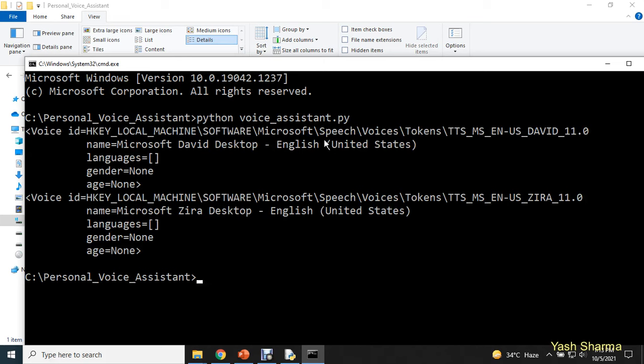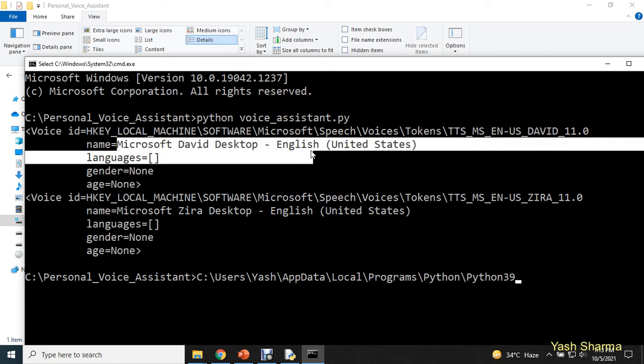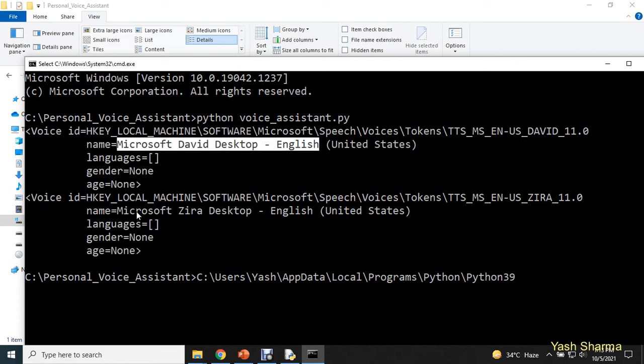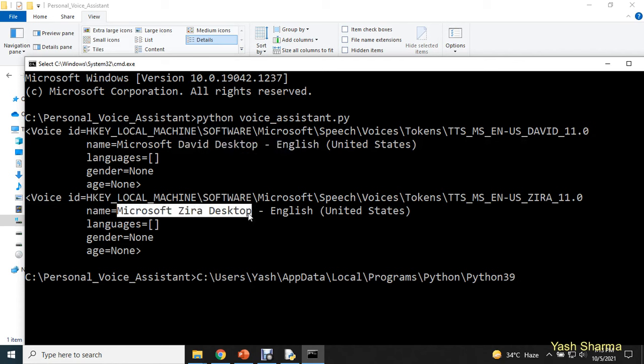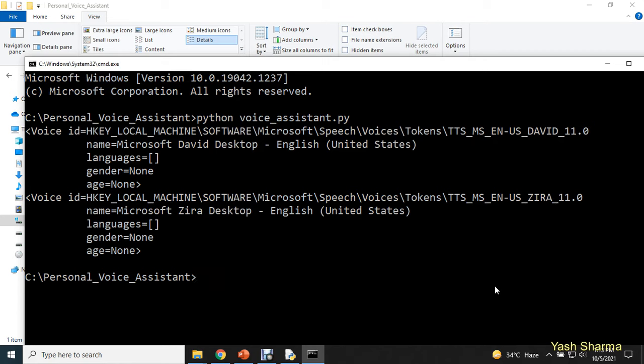And here you can see that this for loop is going to give you voice information. Guys, here you need to focus. We have Microsoft David Desktop, a male voice, or you can use Microsoft Zira Desktop, a female voice. If you want a male voice, you can use David Desktop, and if you want a female voice, you can use Zira Desktop.